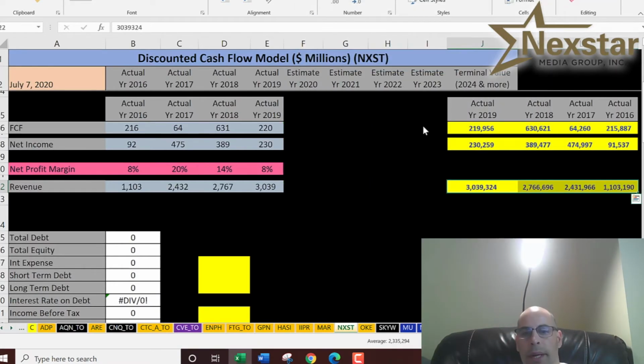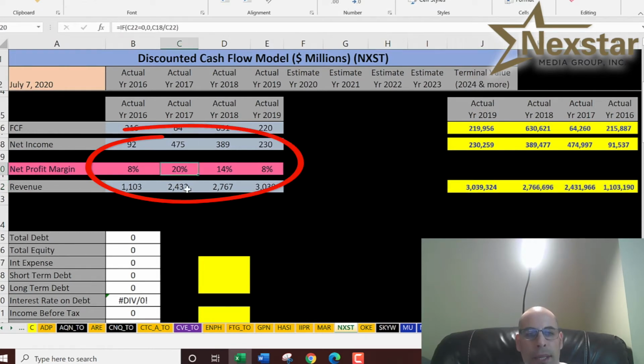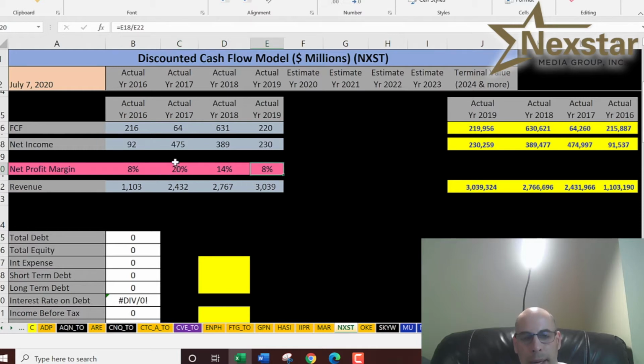And we put 4 years of each into the model, and you can see that net profit margins have been decreasing from 2017 to 2019. Net profit margins are net income over revenue. It's how efficient a company is at converting its revenue into profit. It's not a good sign a company is becoming less profitable, but we really need to look at the income statement to figure out what that is. But for the purposes of this video, we're just going to move forward.